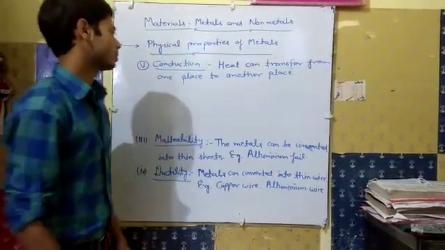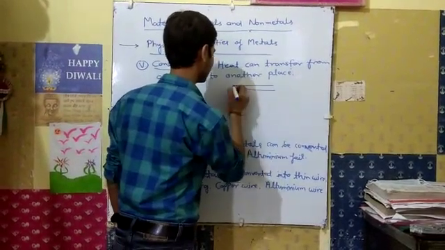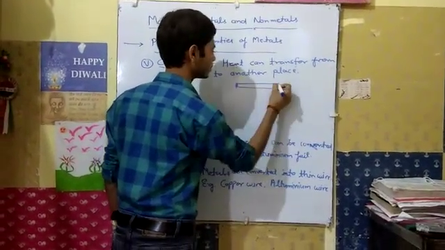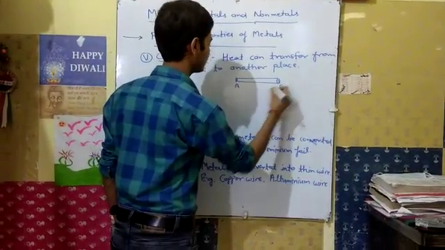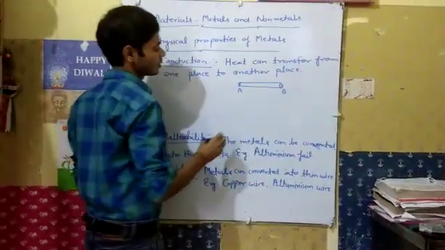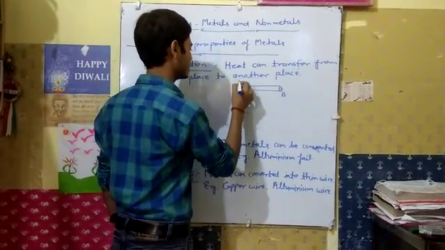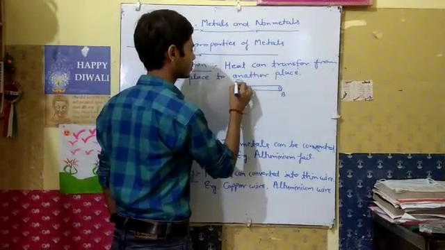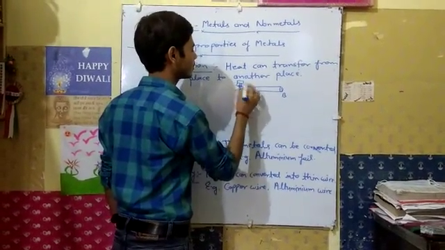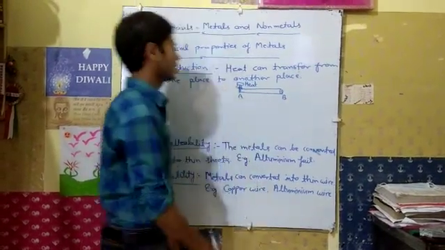Suppose we have an iron rod, with this one point A and this one point B. Now suppose by external means we heat it at point A.